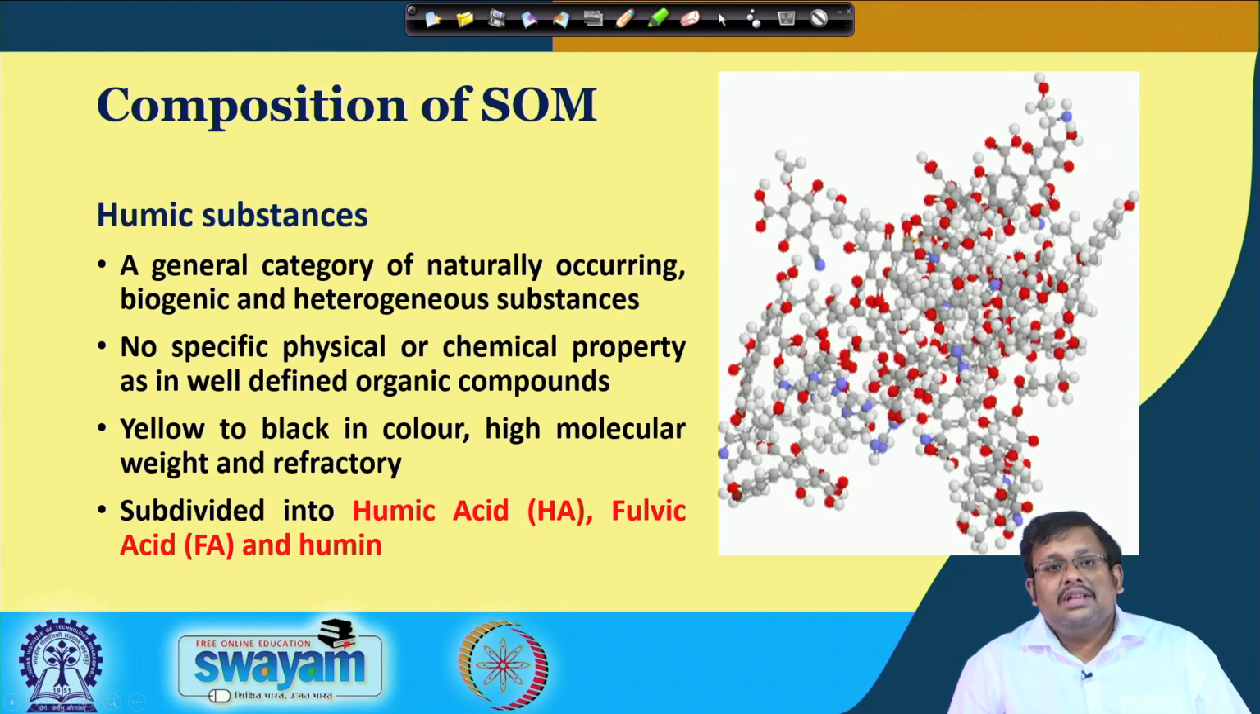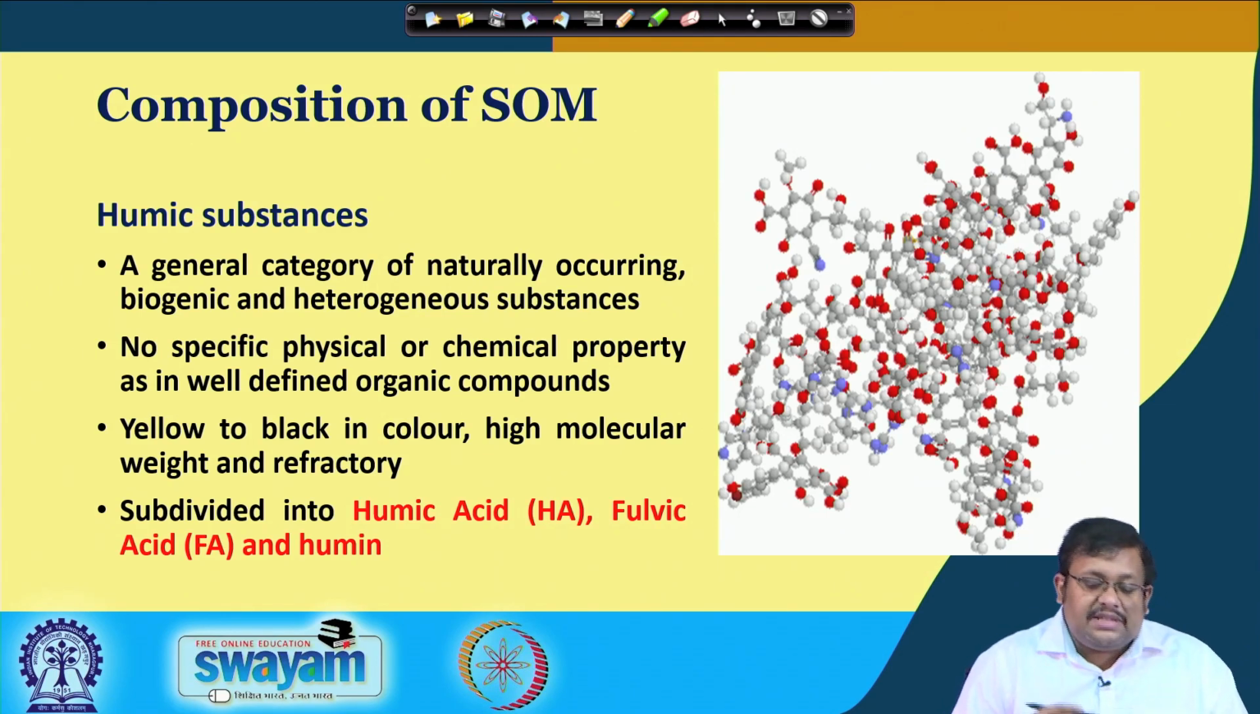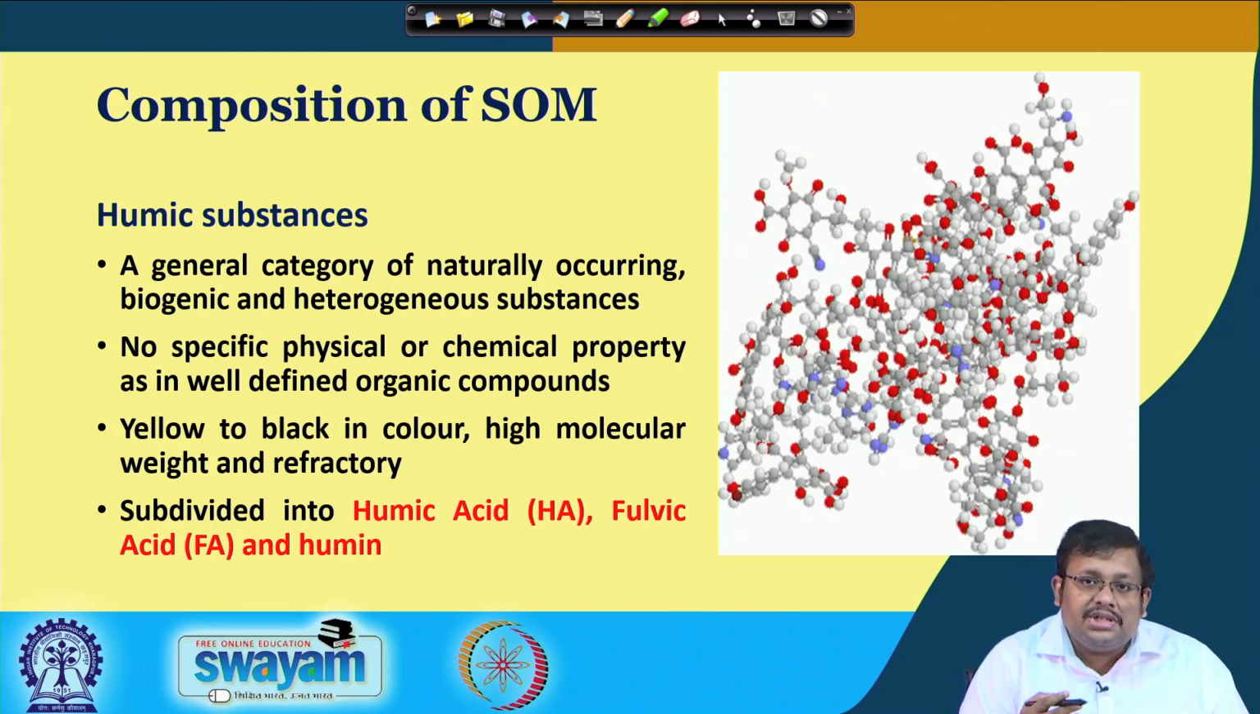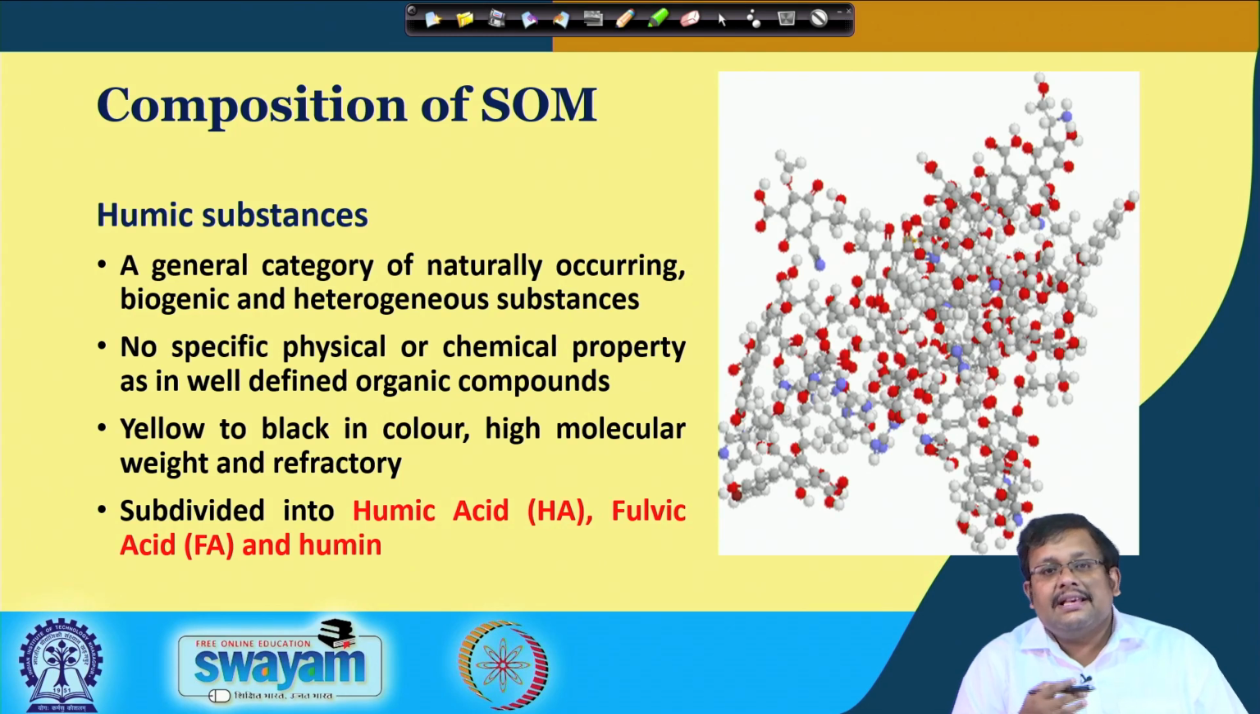Okay, so let us talk about the humic substances. Humic substances are basically a general category of naturally occurring, biogenic and heterogeneous substances. There is no specific physical or chemical property as in well-defined organic compounds, just the opposite of what we have seen in the case of non-humic substances. In the case of humic substances, their chemical composition is complex and not well defined.